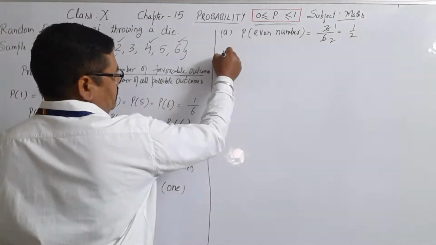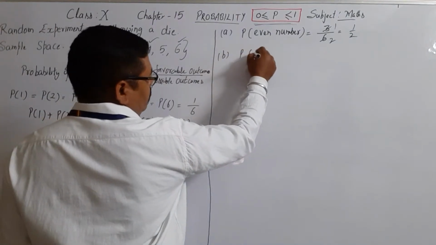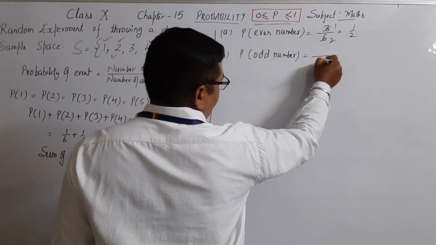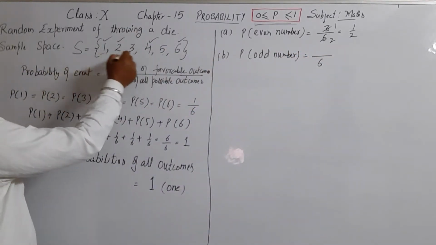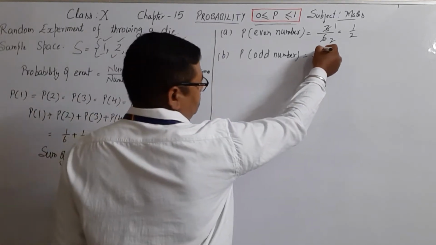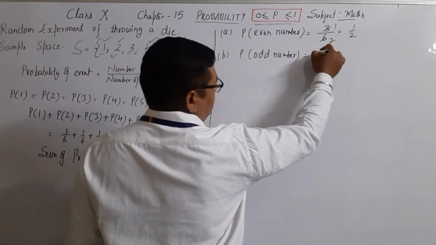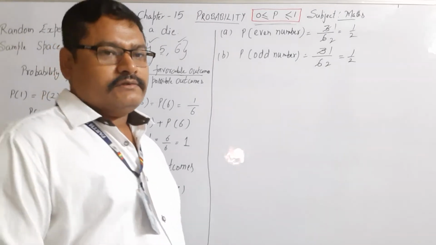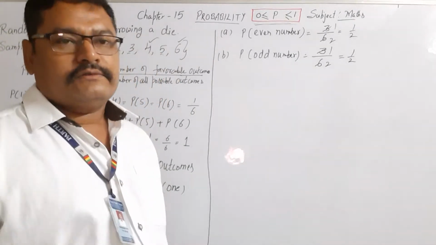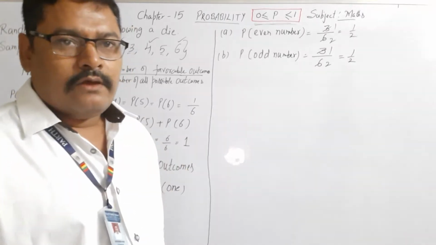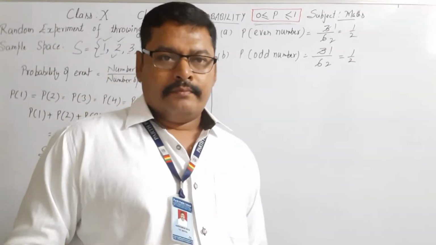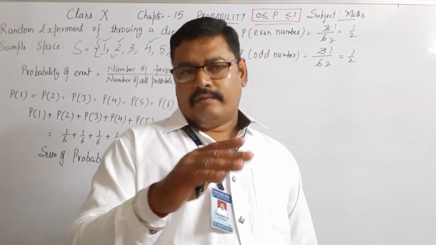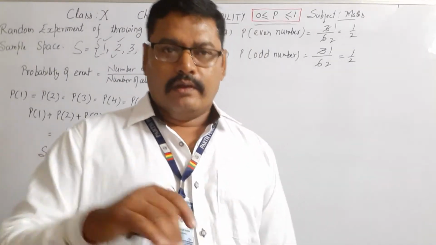Now suppose we want to find probability of getting an odd number. Again, possible outcomes 6 and odd numbers are 1, 3, 5. That is, there are 3 odd numbers and this probability is again 1 by 2. So probability of even number is 1 by 2 and probability of odd number is 1 by 2. In simple language we can say that if we throw a die, then half the possibility is that an even number comes, half the possibility is that an odd number comes.